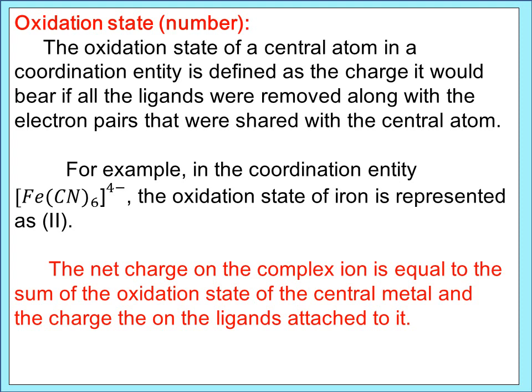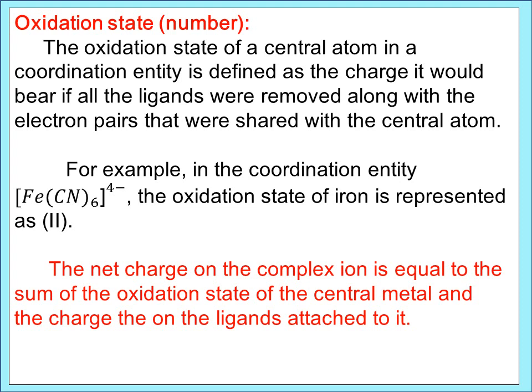What is the ligand present? CN minus. How many ligands are present? 6. So if all 6 cyanide ions are removed from the complex, what will be the removed charge? Minus 6. Now the oxidation state of Fe will be plus 2. So how will you calculate the net charge on the central complex?